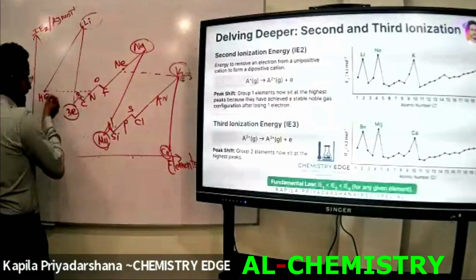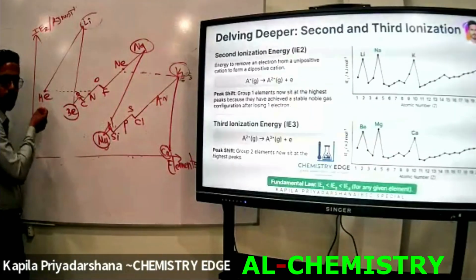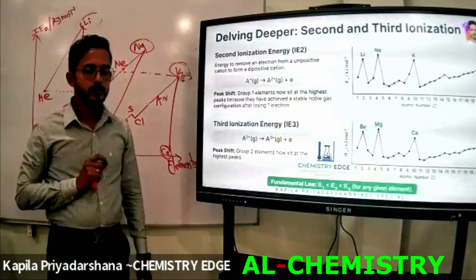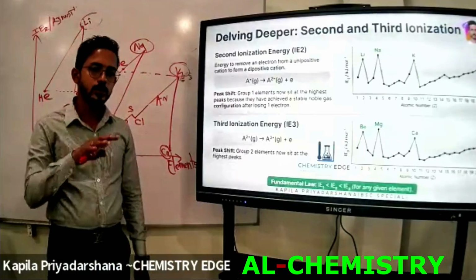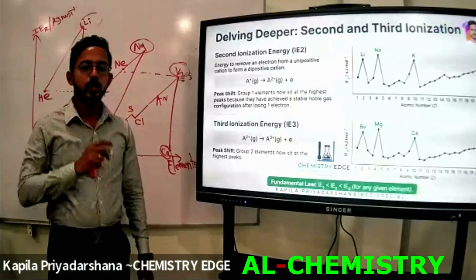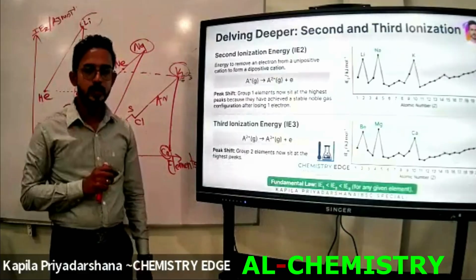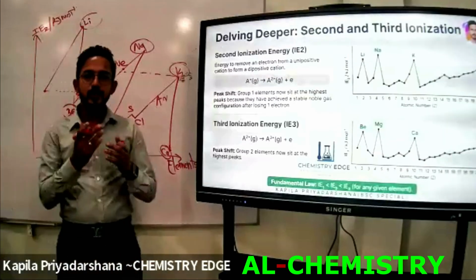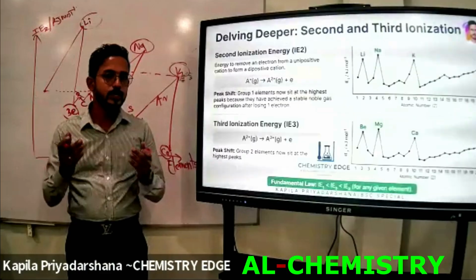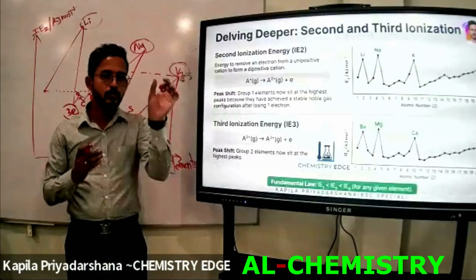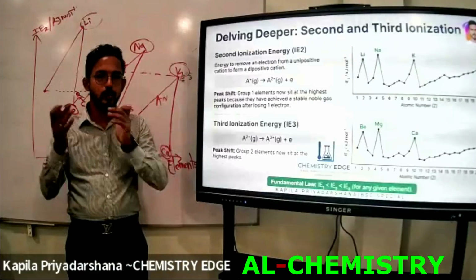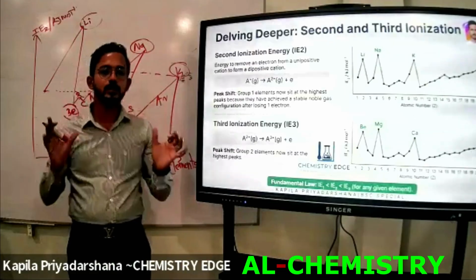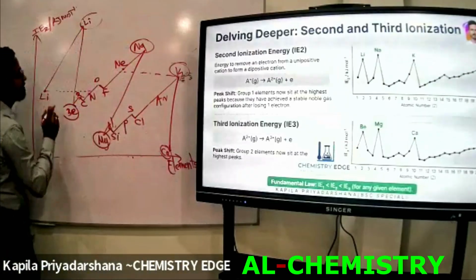Now, which element am I going to start this graph from? The first ionization energy we started from hydrogen. If it is second ionization energy, we started from the second element, helium. If it is third ionization energy, we are going to start from lithium. The reason is, the ground state helium atom cannot contain 3 electrons. The atomic number of helium is 2, so it cannot contain 3 electrons. At least 3 electrons are contained in lithium. Due to that reason, we are going to start from lithium here.